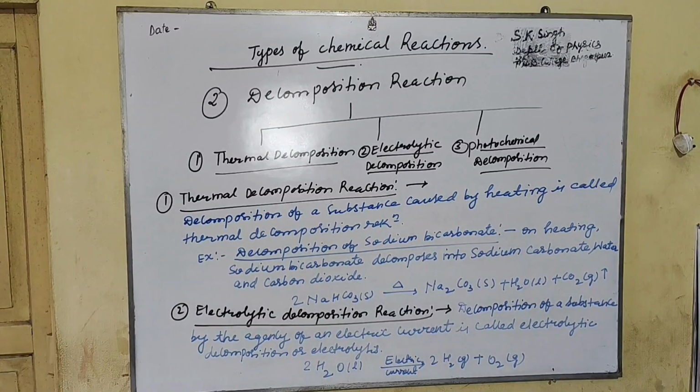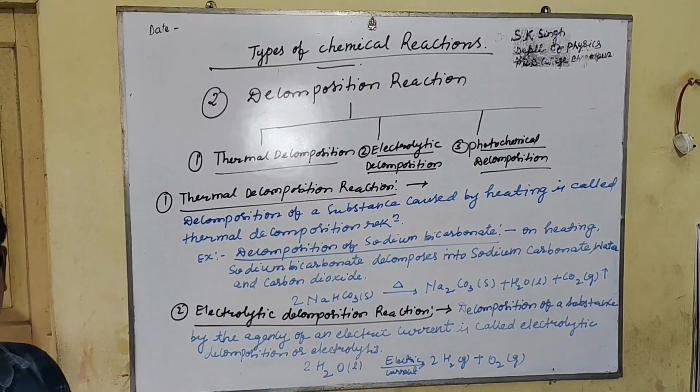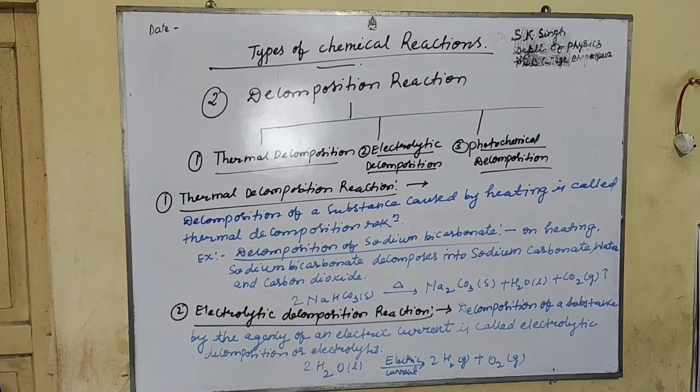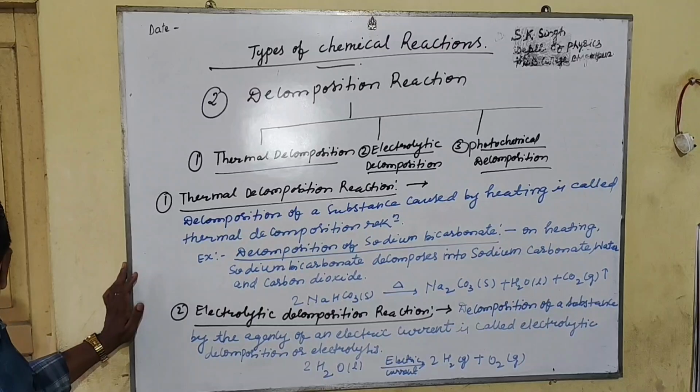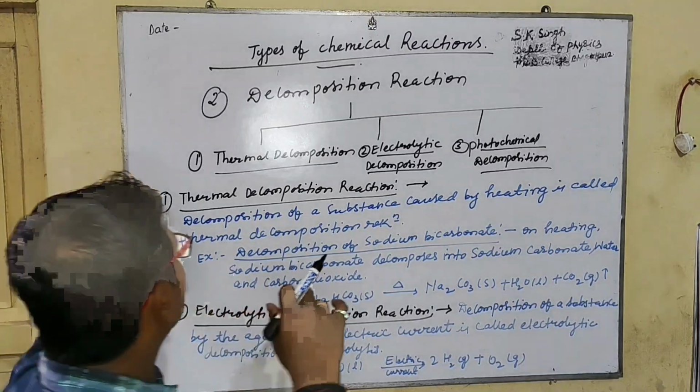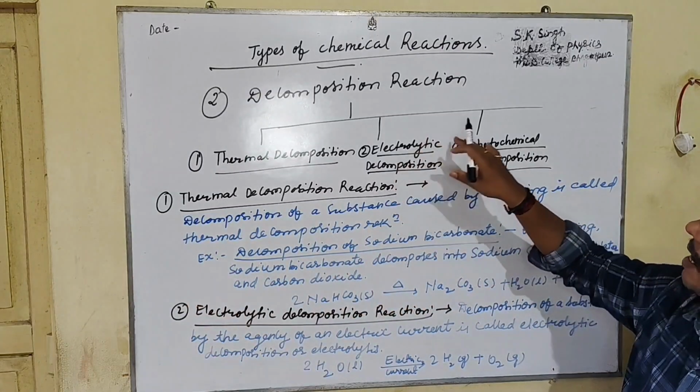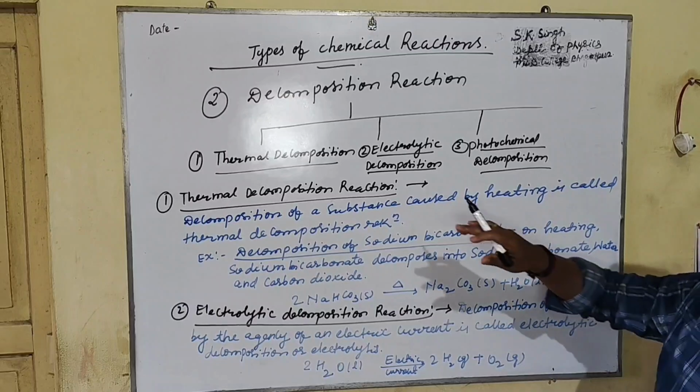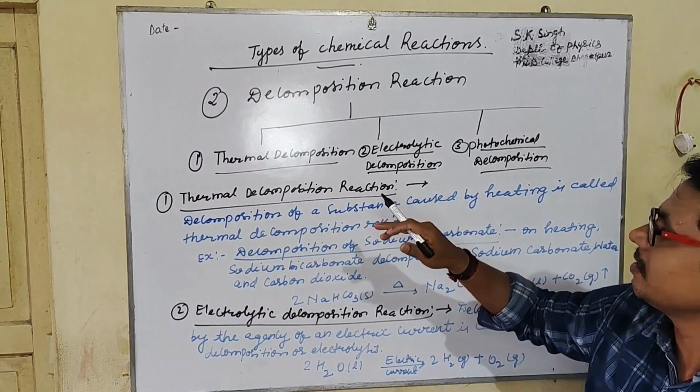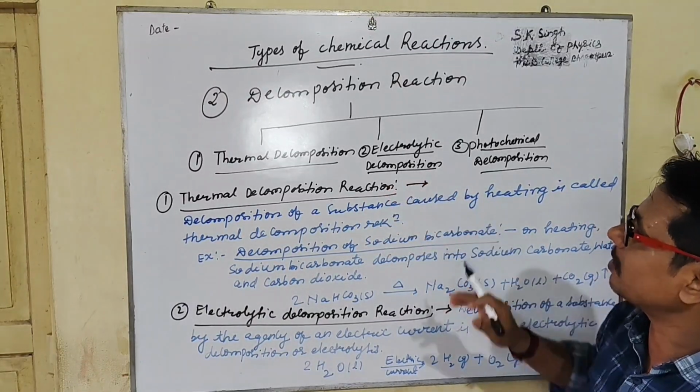The decomposition reaction is the reaction in which a single reactant breaks down into two or more simpler products. We can take the example of calcium carbonate: heated, it is converted into calcium oxide and carbon dioxide gas. So right now we are going to discuss the types of decomposition reaction. The first one is the thermal decomposition.